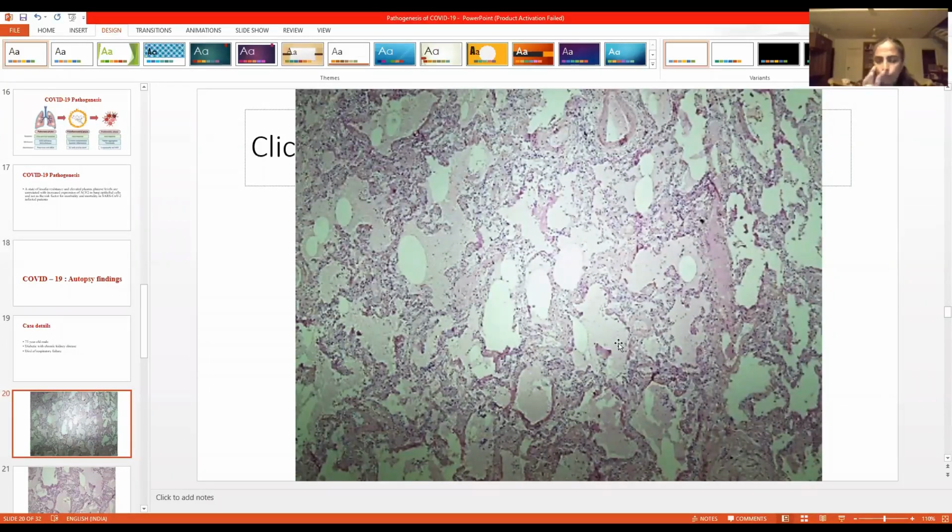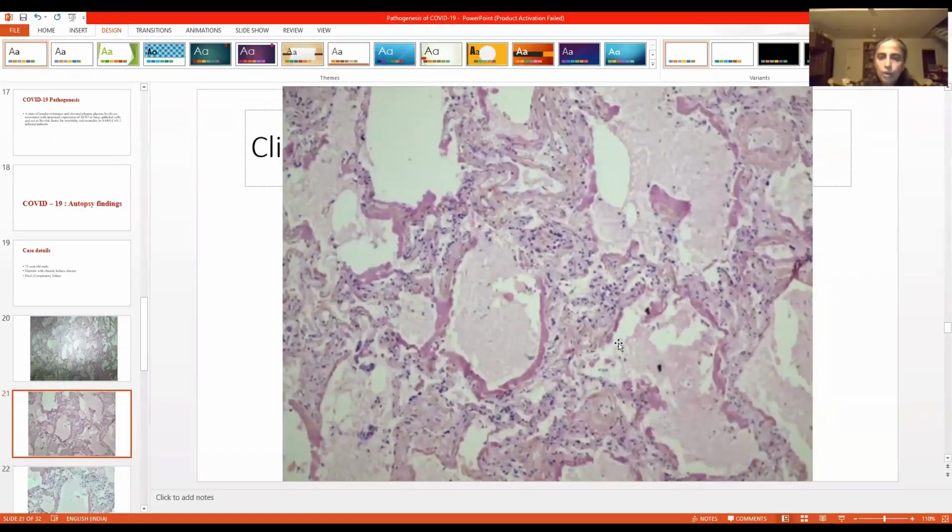This is a low power view of the lung. As we go higher, what can you see? Is this normal? What is this pink thing lining the alveoli? Actually, you should get pneumocytes, which are lining the alveoli.